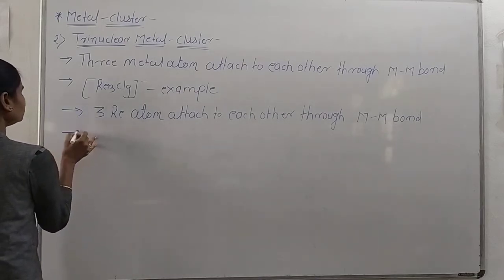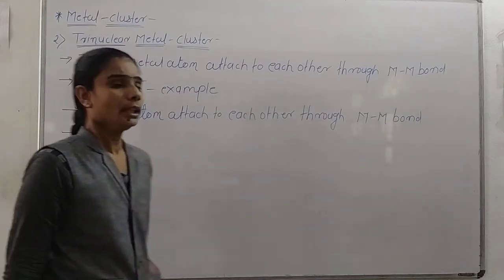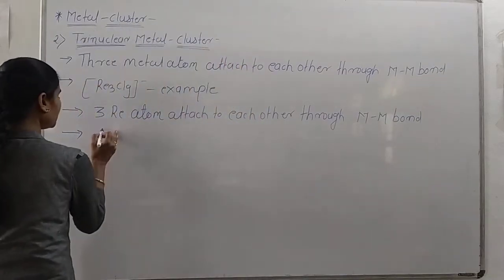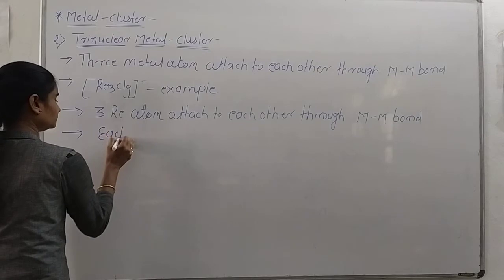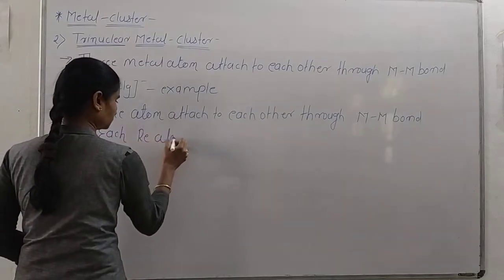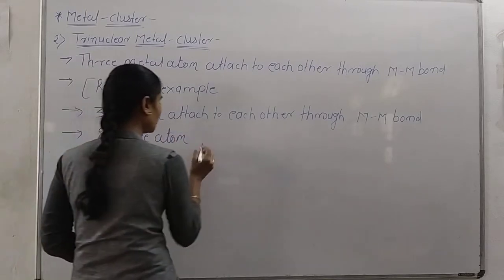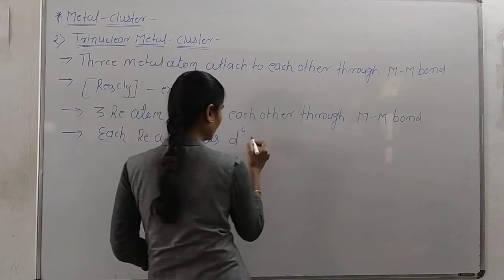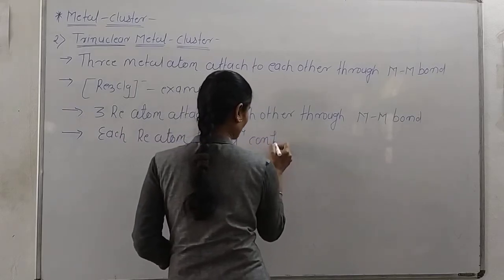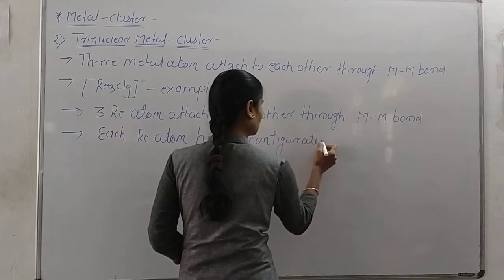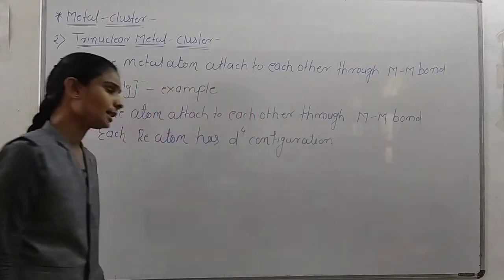Now each rhenium atom has d4 configuration. Understand?